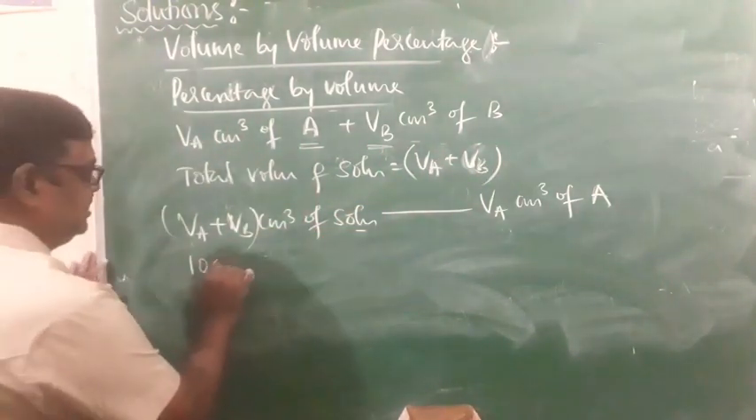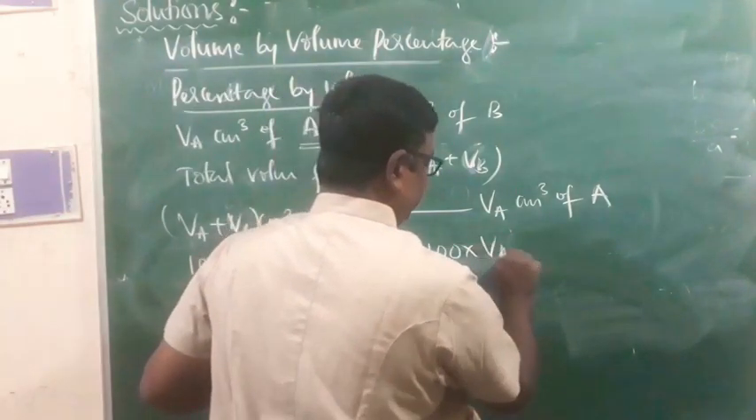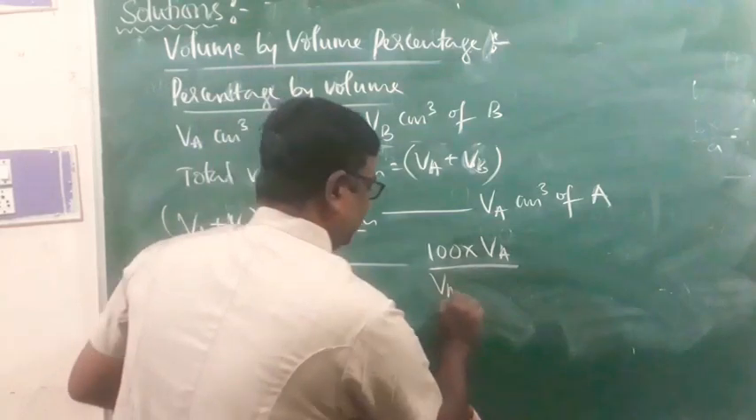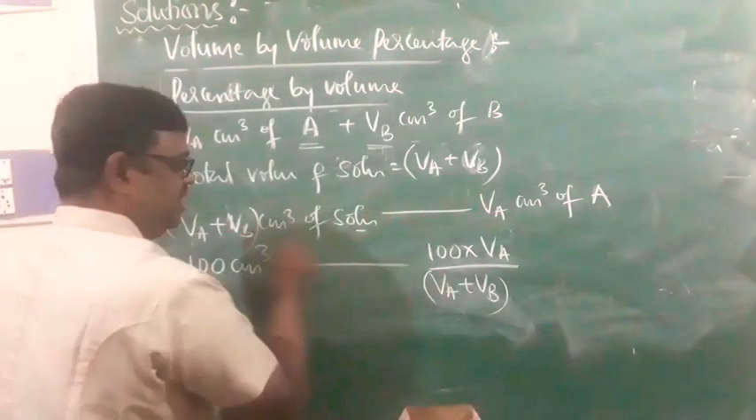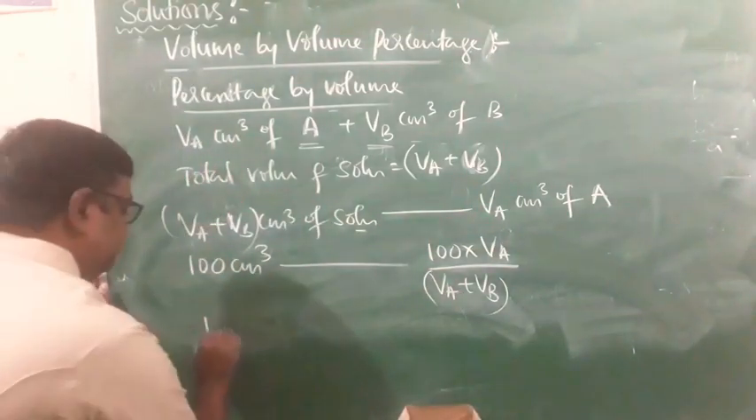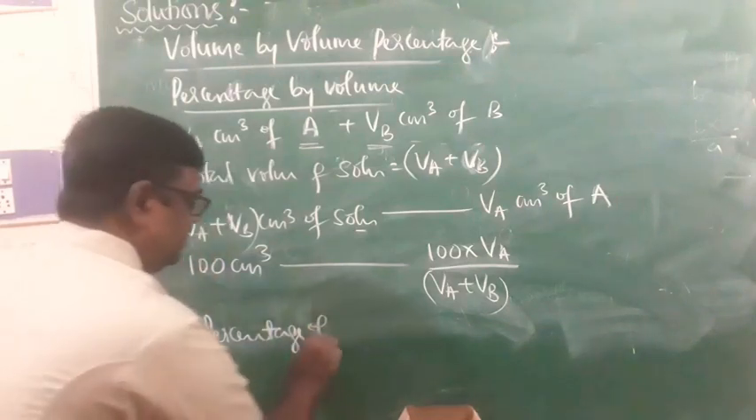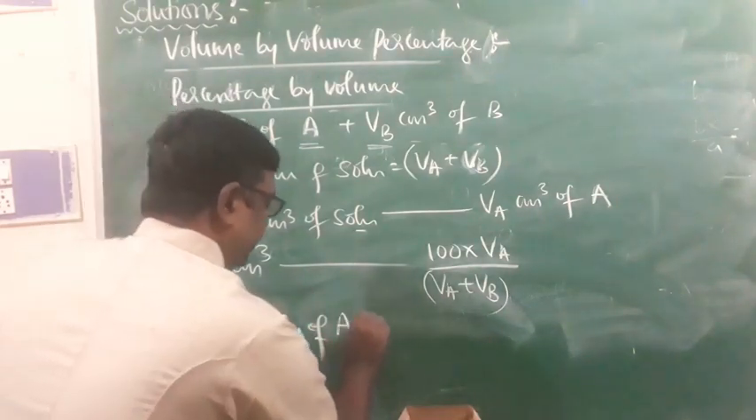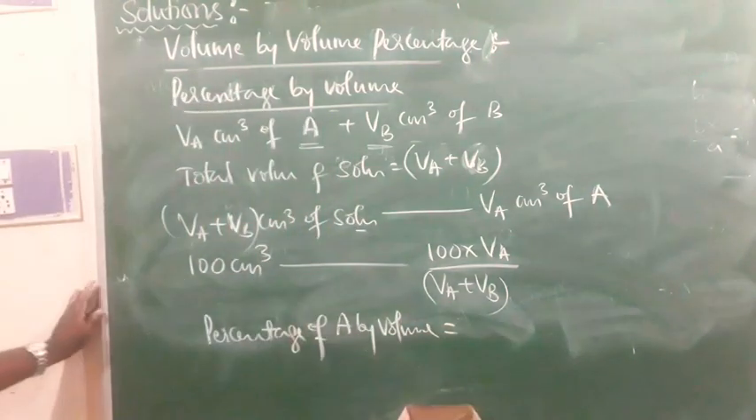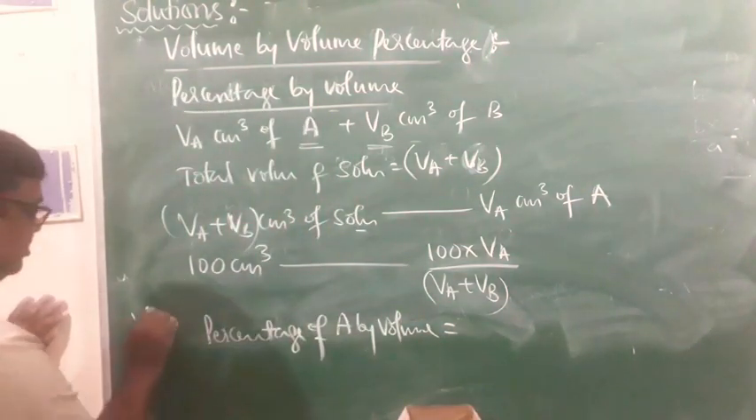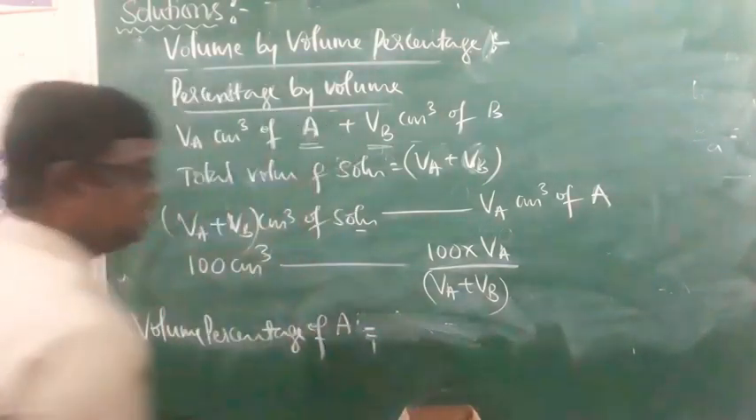Therefore 100 cm cube ಏನಾಗುತ್ತೆ? 100 into VA divided by VA plus VB, right? That's why percentage of component A by volume equals, ಹೌದಾ? ಅಥವಾ volume percentage of component A is equal to, ಏನಾಗುತ್ತೆ?